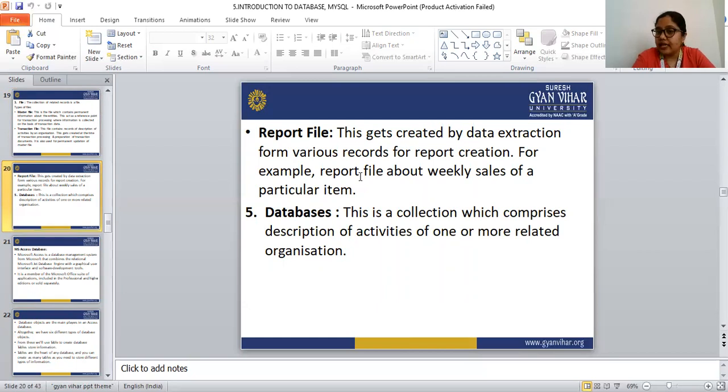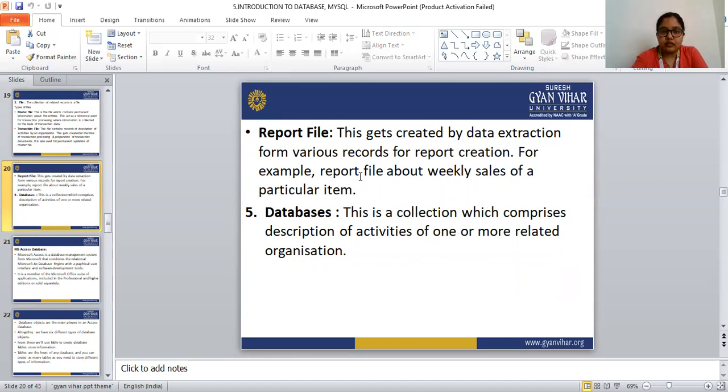And what is a database? We are studying the organization of the database system. So the first point is the database. A database is a collection which comprises descriptions of the activities of one or more related organizations.